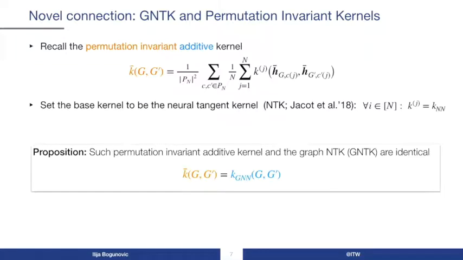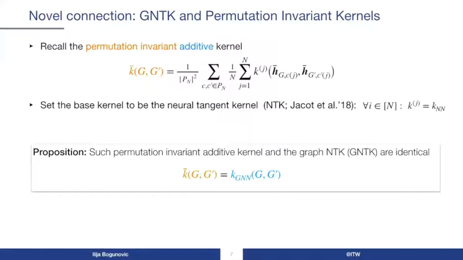In this work, we prove a novel connection between permutation invariant kernels introduced before and the GNTK, being the graph neural tangent kernel. In particular, recall the permutation invariant additive kernel and set each base kernel to be the famous neural tangent kernel. Our main proposition then shows that such a permutation invariant additive kernel is the same as the graph neural tangent kernel. This will prove very useful in our analysis later on.